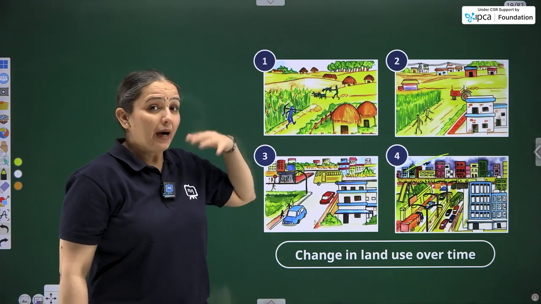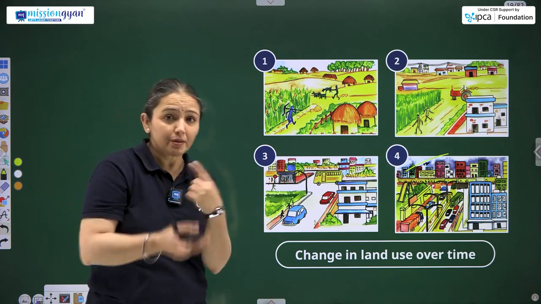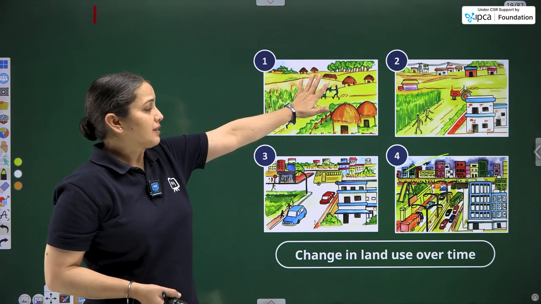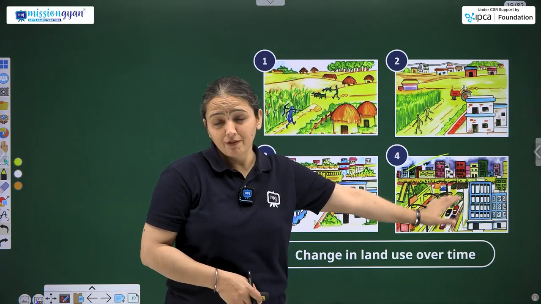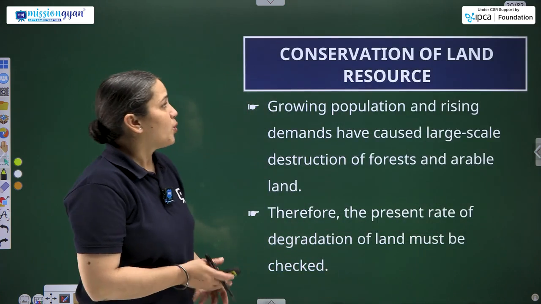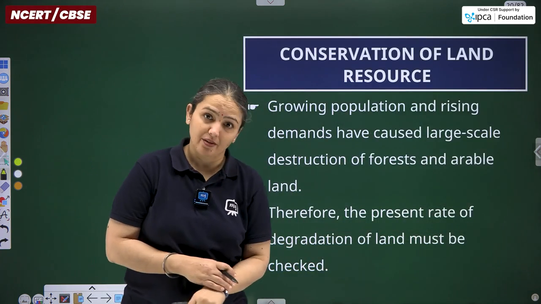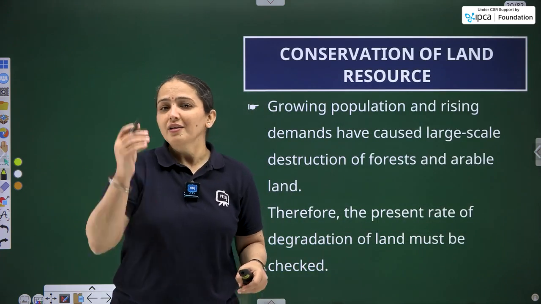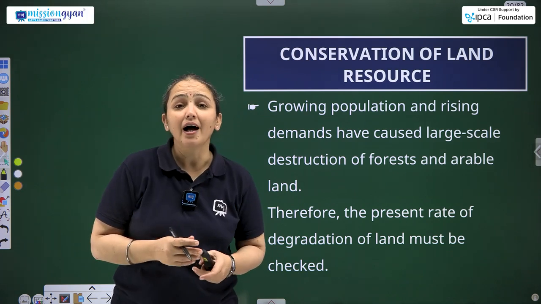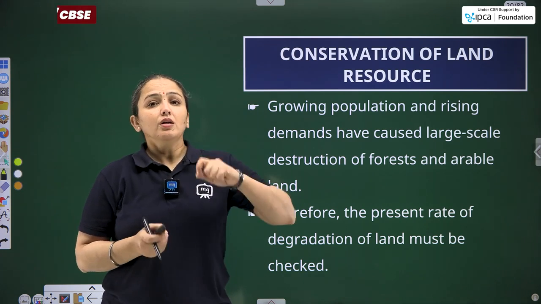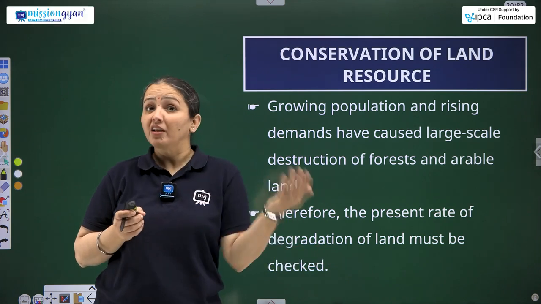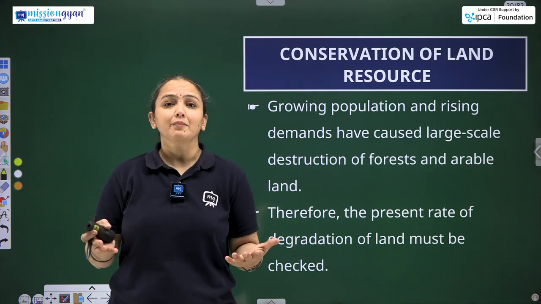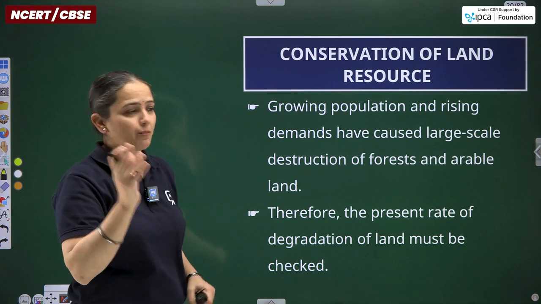So that is how by the time and by the growing demand of the land, once this land was there and now it has become this a full flourished city. Moving ahead, conservation of land resources. Of course it is required. If we are going to degrade the land, how we are going to fulfill our requirements? We do have various types of requirements, starting with the agriculture itself. खाना मिलता है भाई agriculture से, so that is the most important part.